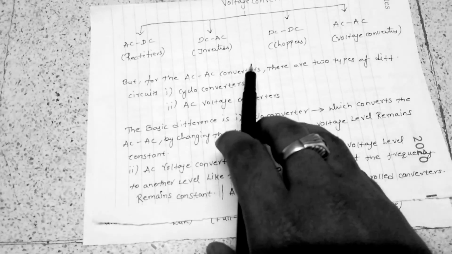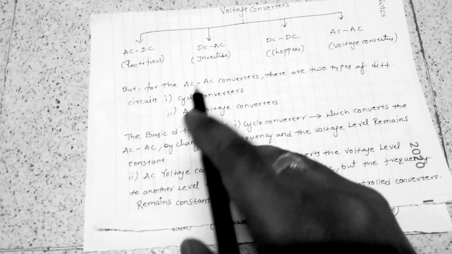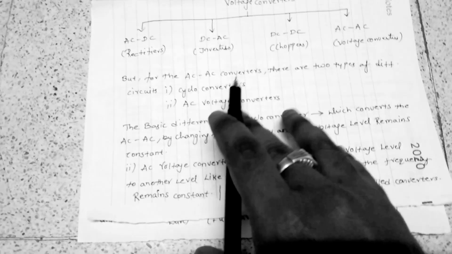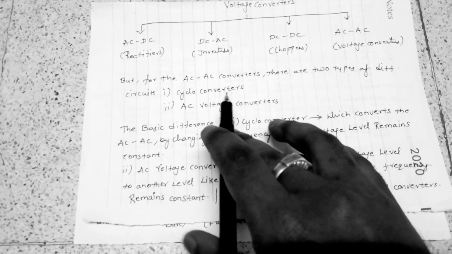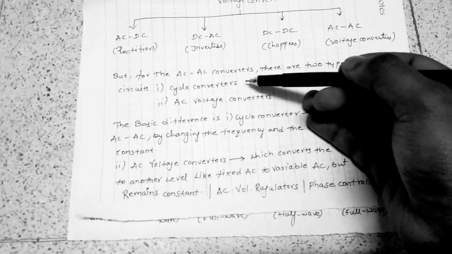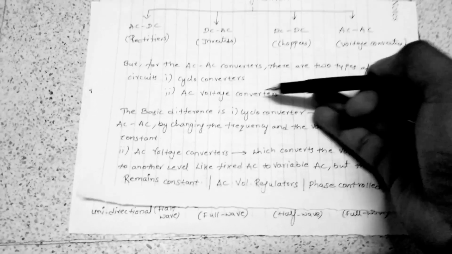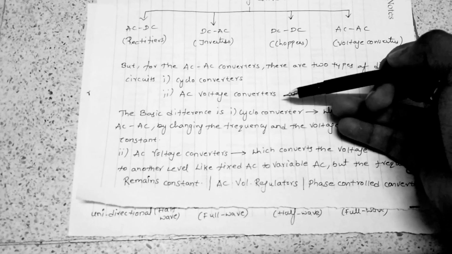Those are called voltage converters, and there are two different types of circuits belonging to the AC to AC converters. The first is the cycloconverters, and the second is the AC voltage controllers.